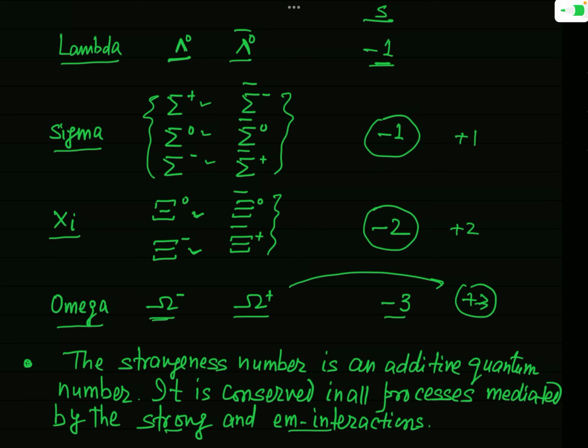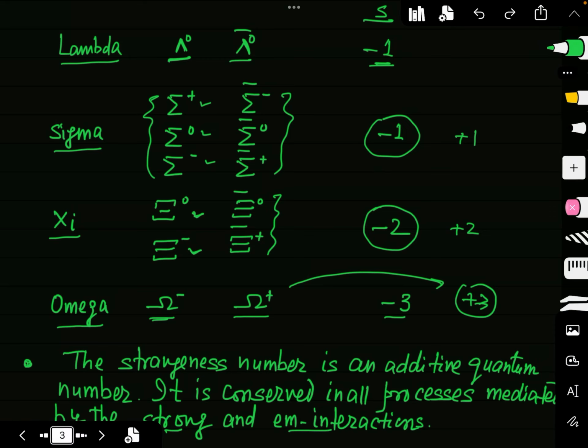So you will see later on that a process which is not allowed by the conservation principle of strangeness number will be allowed by the weak interaction. We will see later on.